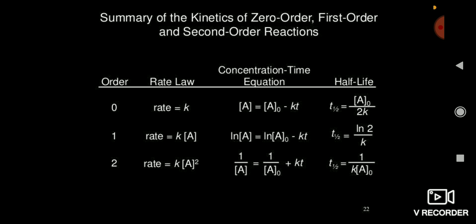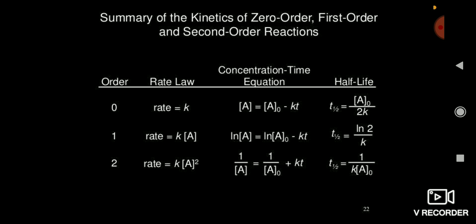Suppose some microorganism is there, some bacteria are present, and if I want to kill those bacteria, suppose initially A naught amount of bacteria are present, and after time t, I see that the amount of bacteria is equal to A naught by 2.